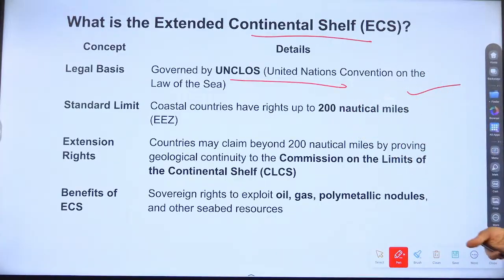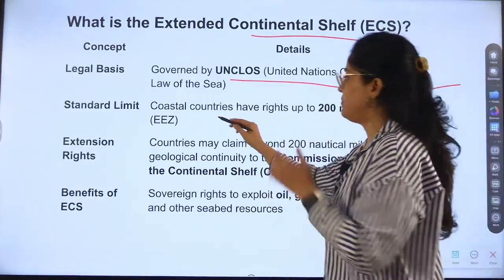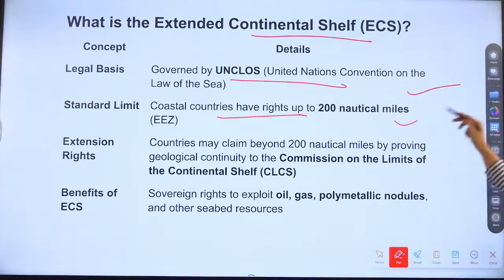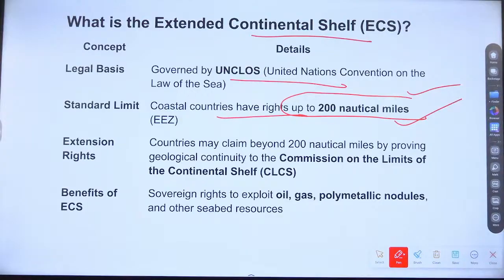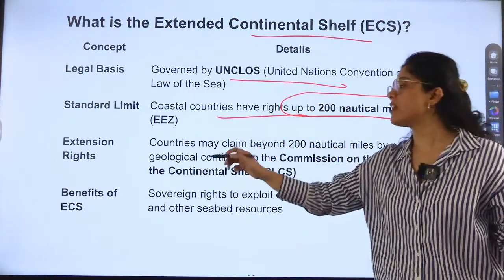Because it is underwater, right? The standard limit is that coastal countries have rights up to 200 nautical miles of continental shelf, which is 370 kilometers. Up to 370 kilometers, they are governed by the country. After that, it will not be governed by the country. It will be governed by UNCLOS.